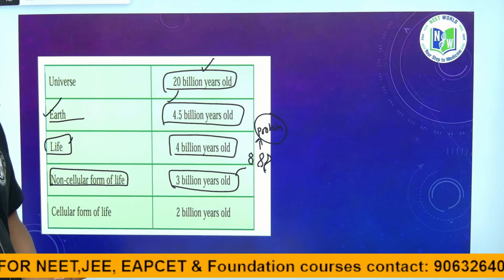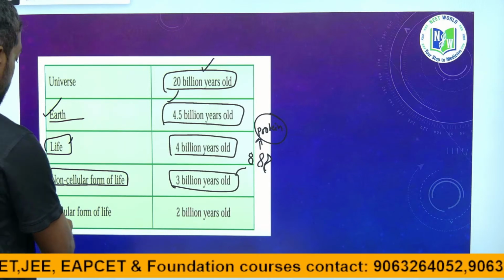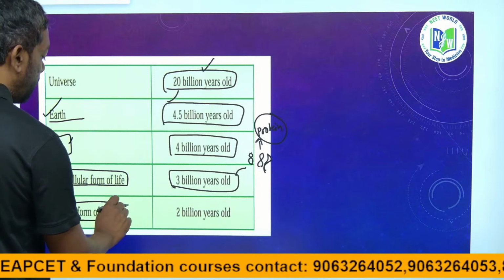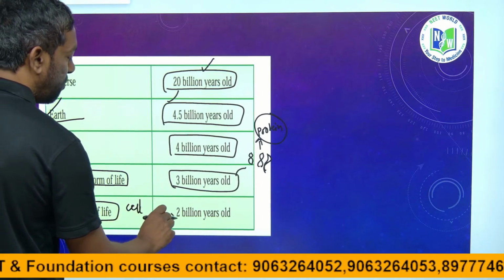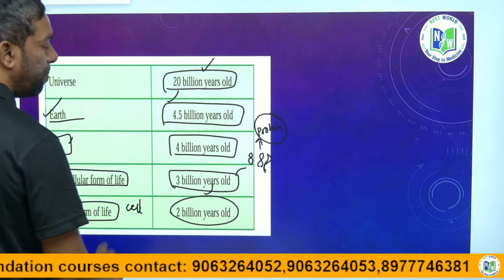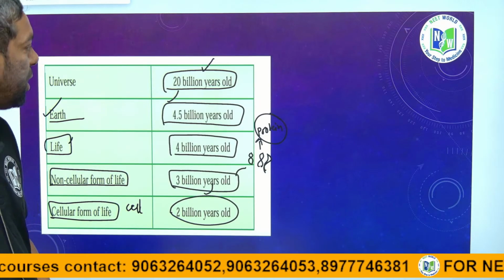They might ask this in the coming NEET. The first cell formed 2 billion years ago.